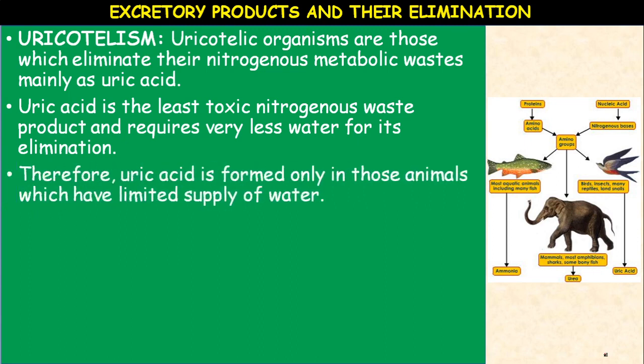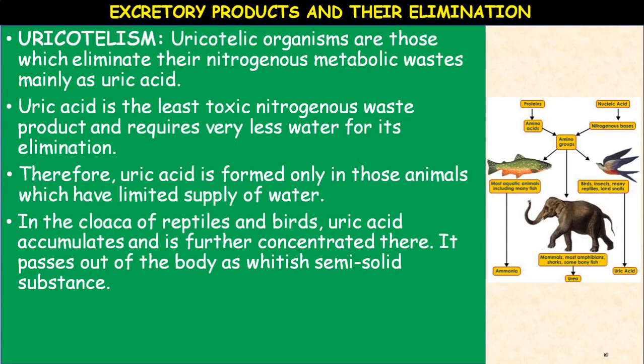The animals which live in waterlogged conditions, dry conditions, they are uricotelic. Therefore, uric acid is formed only in those animals which have limited supply of water.